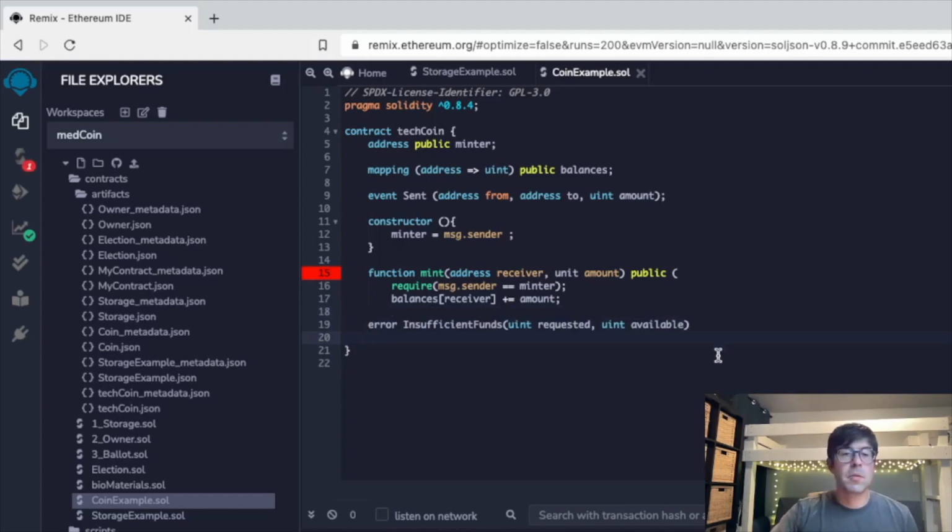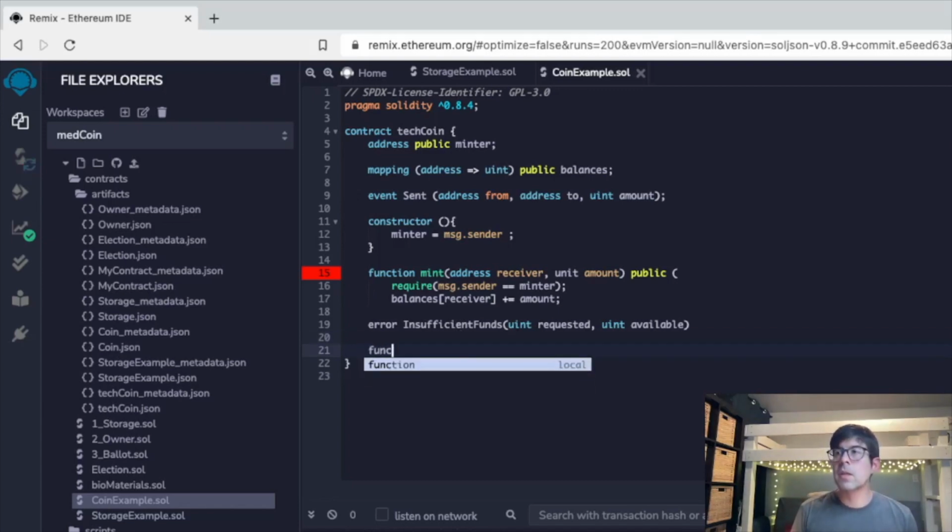So this error is going to look at the amount requested and compare that to the amount available. So next we want to know what to do with this, right? We're going to look at these two amounts, and what we want to say is if the sender has less than the amount requested, then we're going to revert to insufficient funds and throw an error message. So next we want to create a function that looks at whether or not the right amount of funds were sent, and if not, it should throw this error message. So let's create this function.